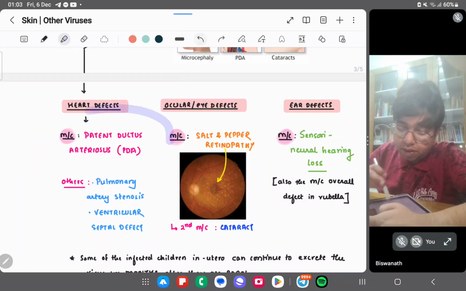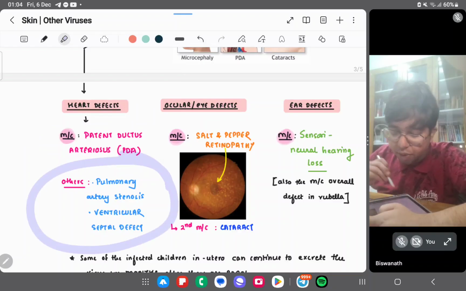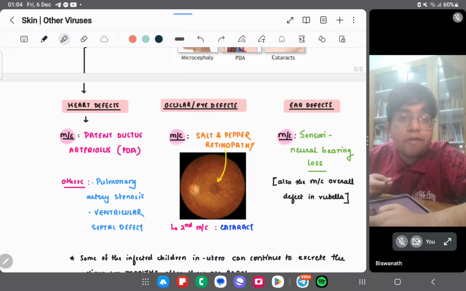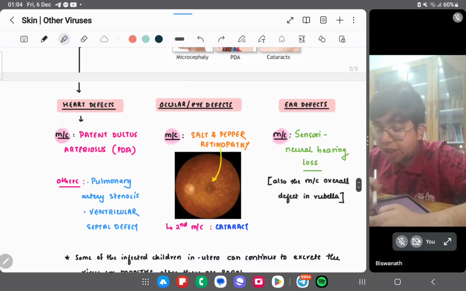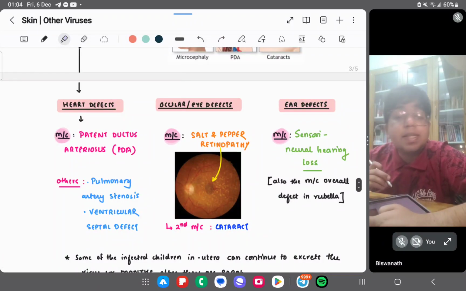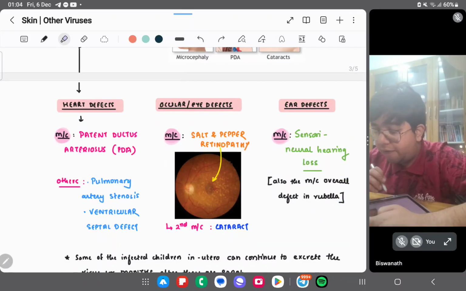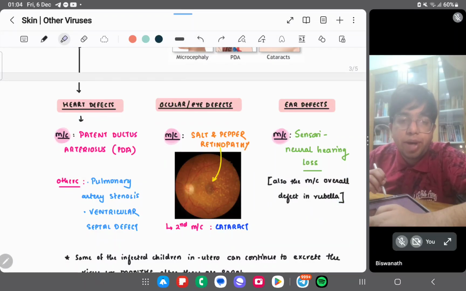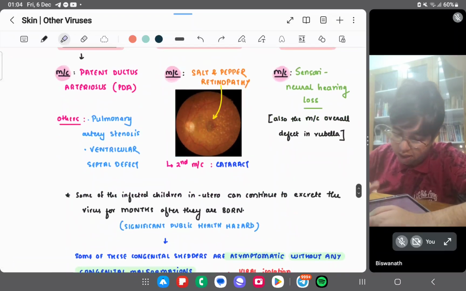Other heart defects are pulmonary artery stenosis and ventricular septal defect, VSD. Ear defect is the sensorineural hearing loss. The most common defect in rubella is sensorineural hearing loss.